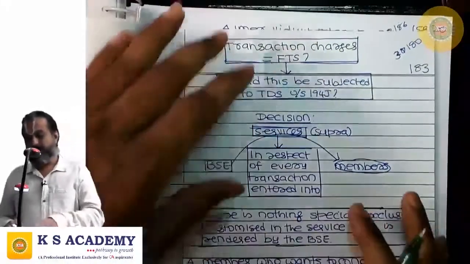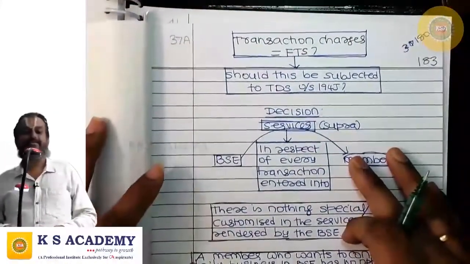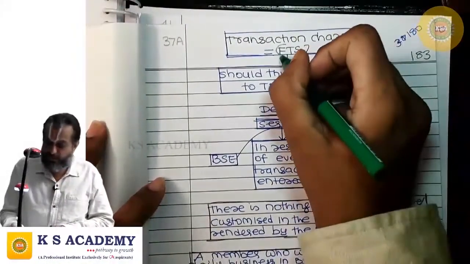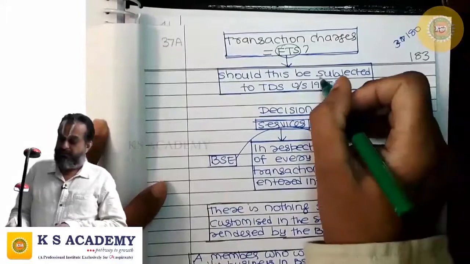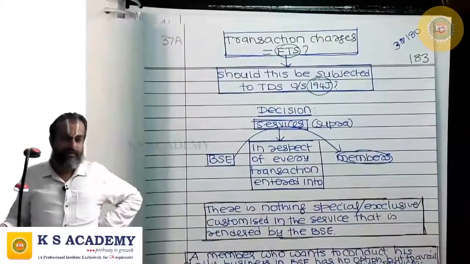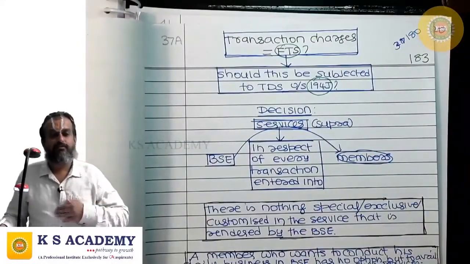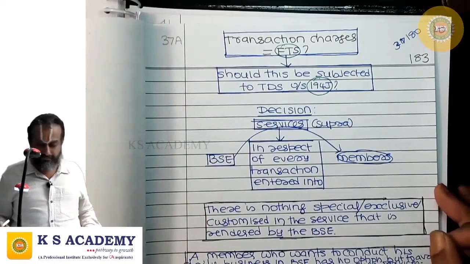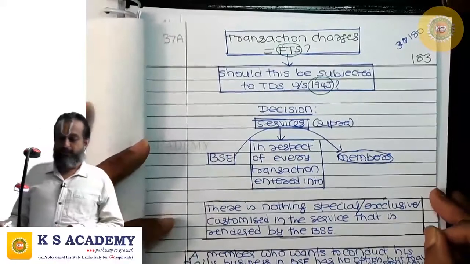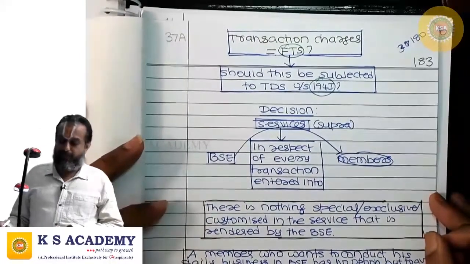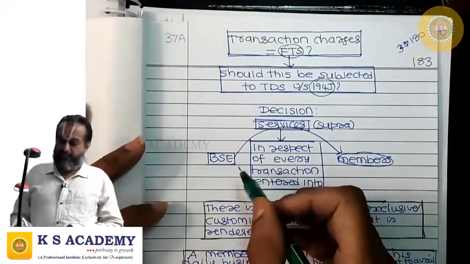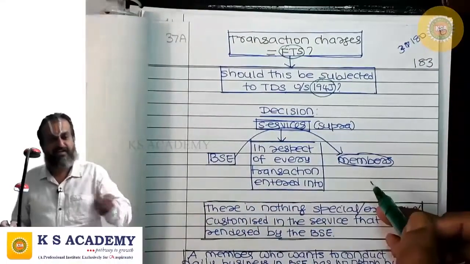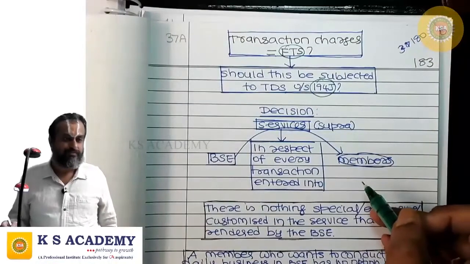So the issue here is whether the transaction charges should be regarded as fee for technical services. Should they be subjected to TDS under 194J? This is the issue. The matter went to the Supreme Court. The Supreme Court clarifies that these services are provided to every member in respect of every transaction entered into.